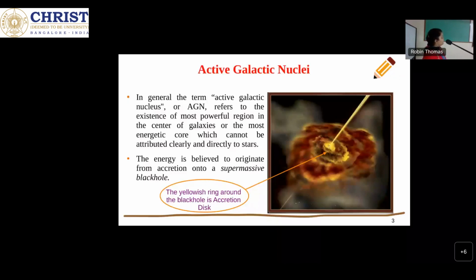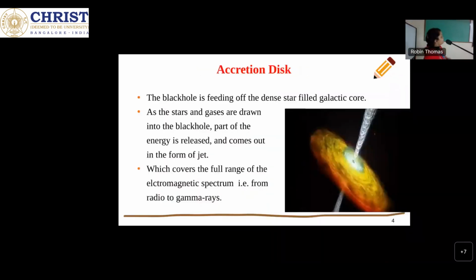In this picture, we are seeing this yellow ring around the supermassive black hole. This ring is known as the accretion disk. Now, what is an accretion disk? Material from the dense, star-filled galactic core, where the stars are present, falls into the black hole region.